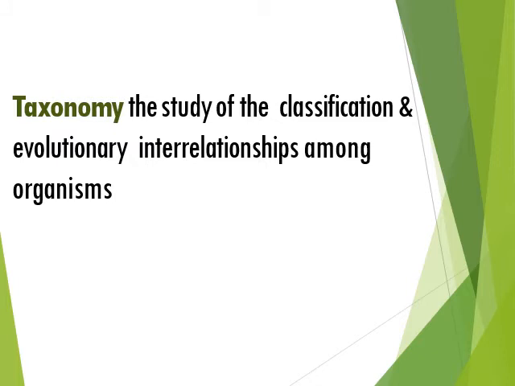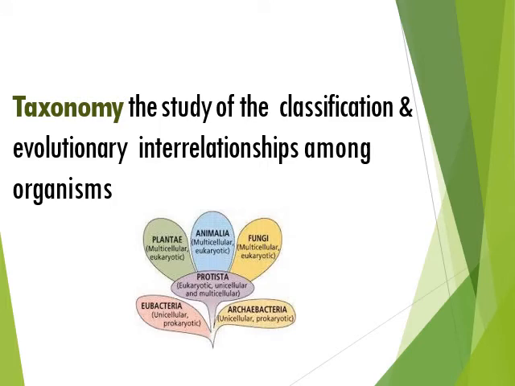Taxonomy, the study of the classification and evolutionary interrelationship among organisms. All these organisms, their classification and evolution, how they are interrelated with each other. That branch is known as taxonomy.